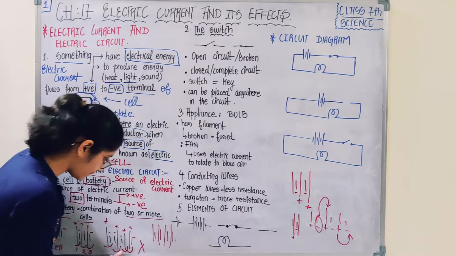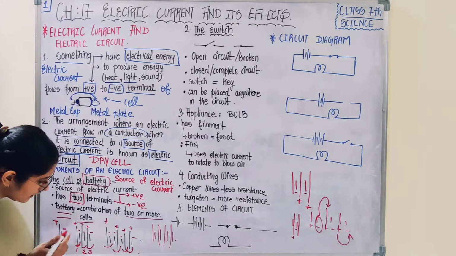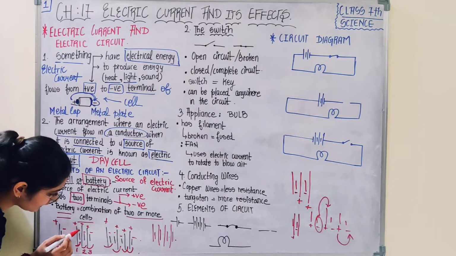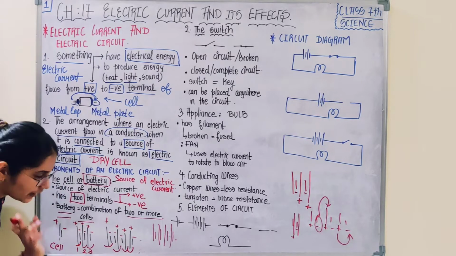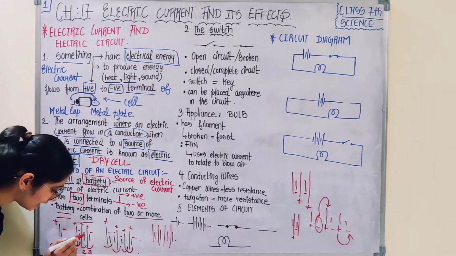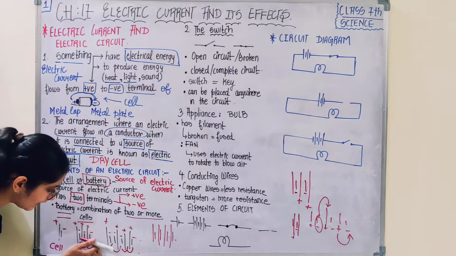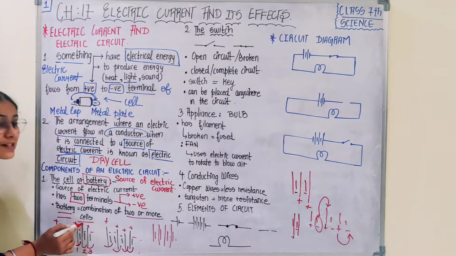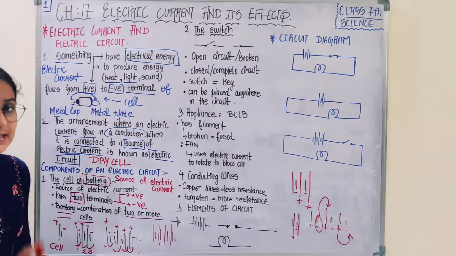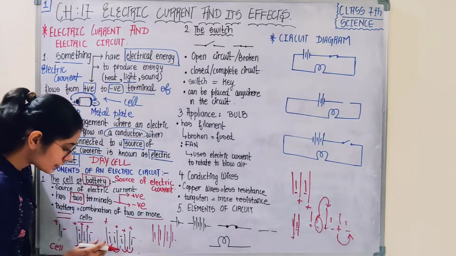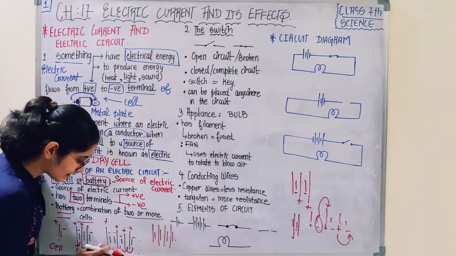In this you observe. The positive terminal is connected to negative. This is one cell, and another cell to which it is connected. If it is connected to the negative terminal, then I have to place the positive terminal of the other cell. Here you check the sequence or the connection of these cells.